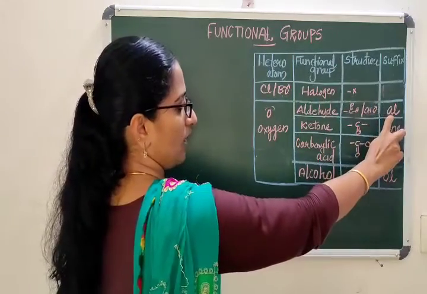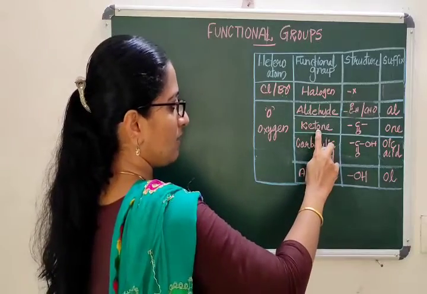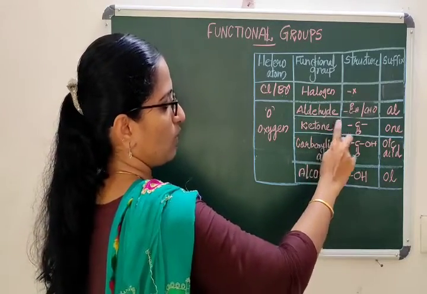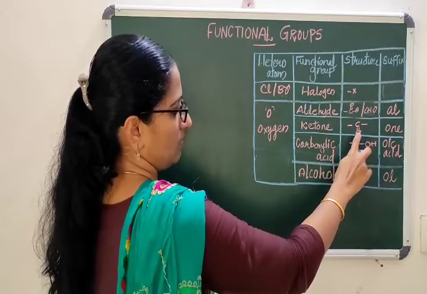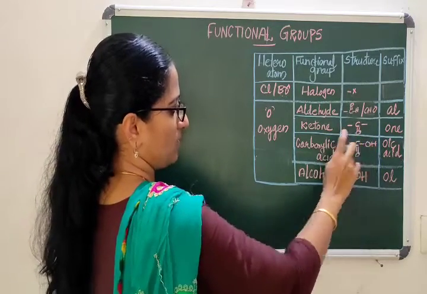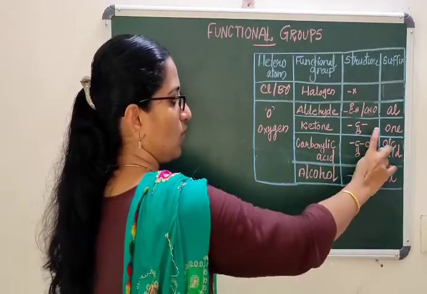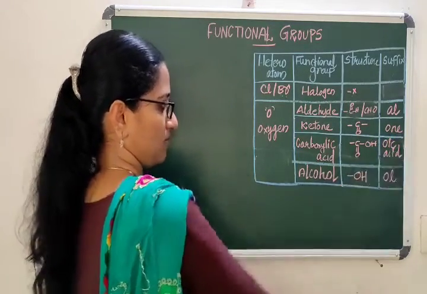So the suffix you have to add to the chain is al. In a ketone group, one oxygen atom will be present between two carbon chains. If a CO group is present, the suffix added to the chain is one, it is ketone, the suffix is on.